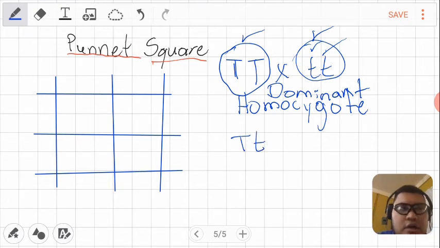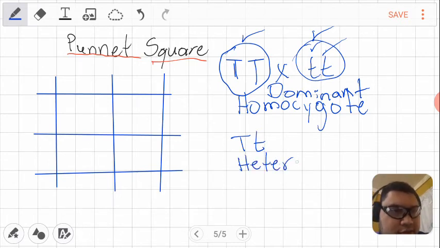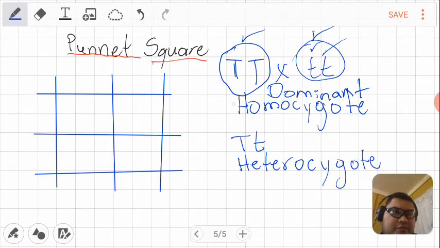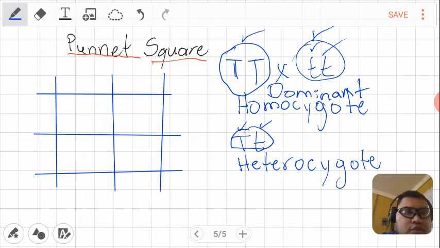This one is not homozygote. This is heterozygote. Heterozygote means that the two zygotes or alleles or genes are different. Look, this is dominant and this is recessive. So when the genes that you are mixing look different, one dominant and the other recessive, you will call it heterozygote.